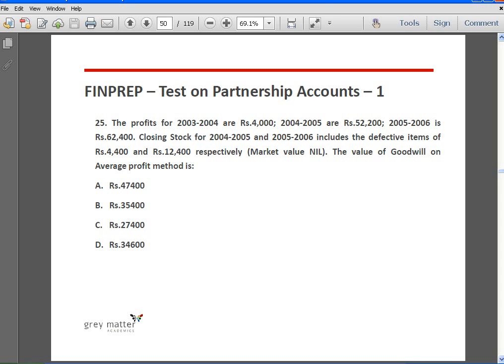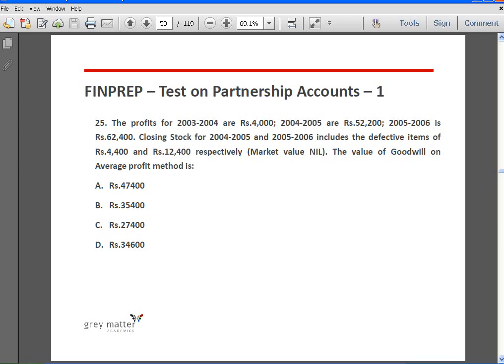Right, next. Okay, this is an interesting problem. Okay, the profits for 2003-2004 are 4,000 rupees. 2004-2005 are rupees 52,500. 2005-2006 is 62,400 rupees. The closing stock for 2004-2005 and 2005-2006 include defective items of 4,400 rupees and 12,400 rupees respectively.